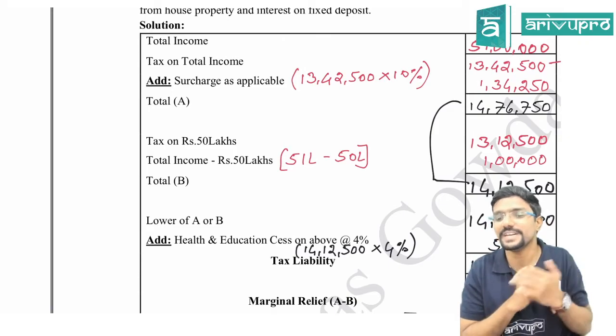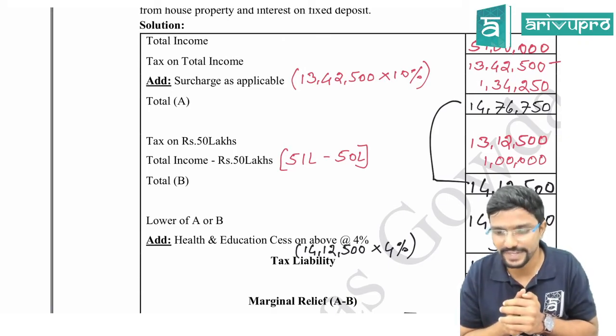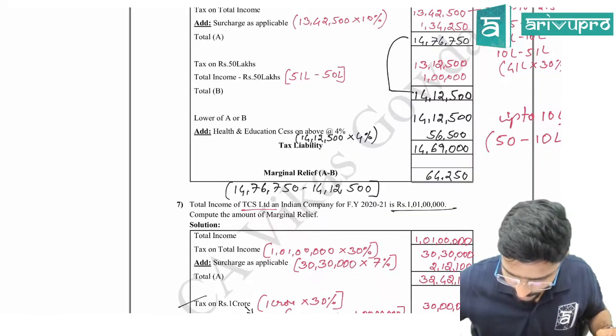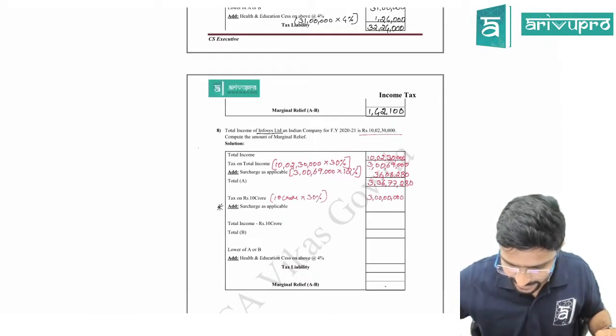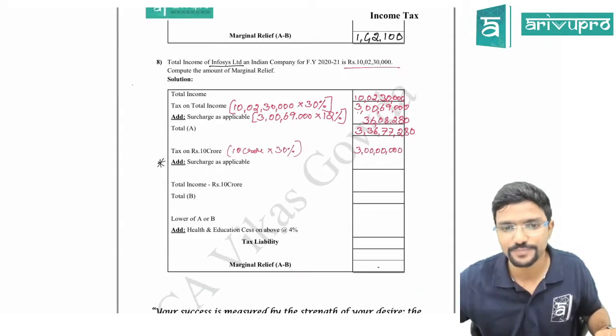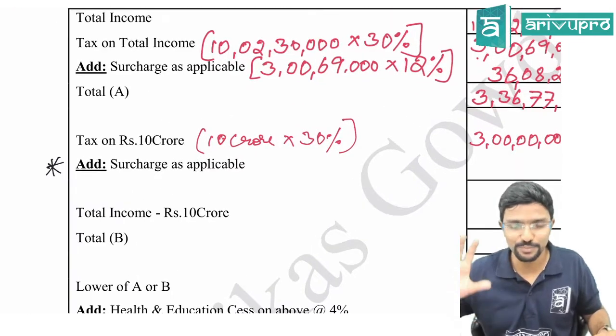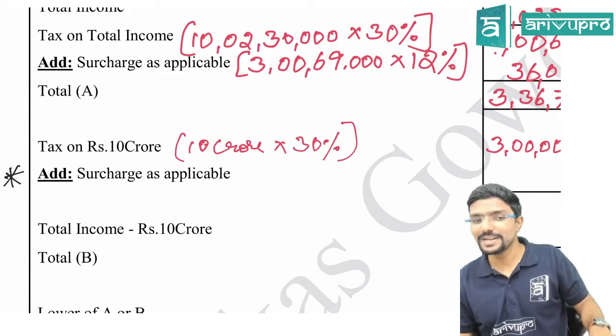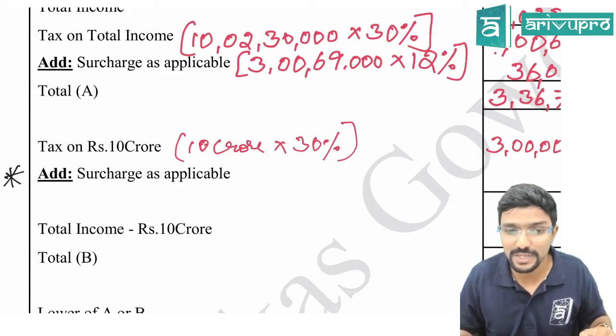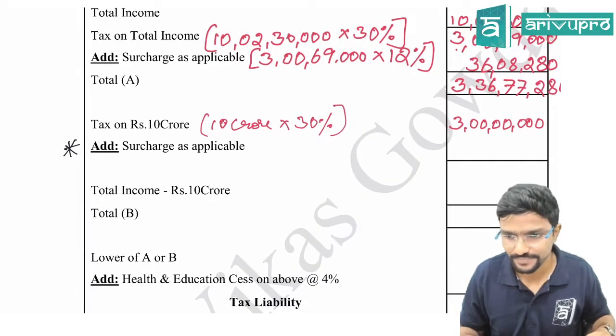That is why we didn't take it. Now we are calculating tax on exactly 10 crore, and still surcharge is applicable. How much? 7%.